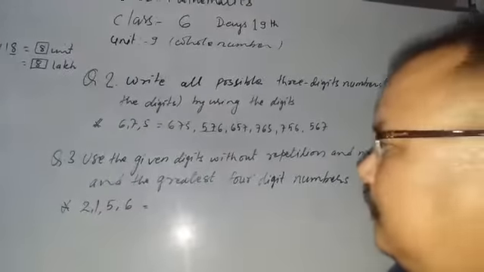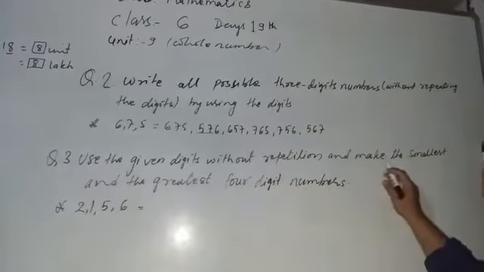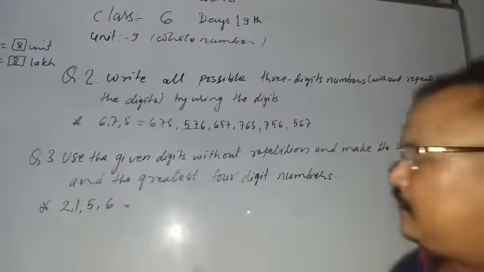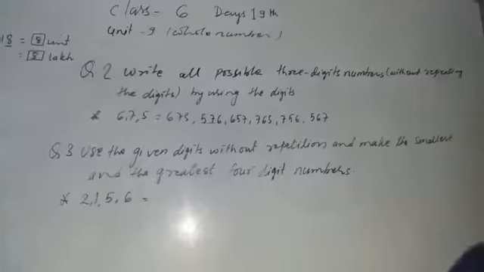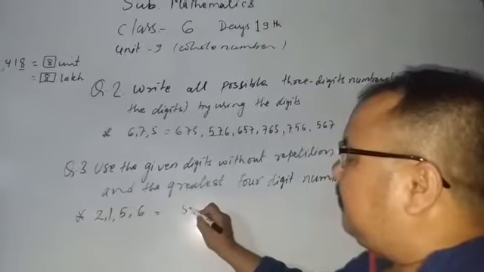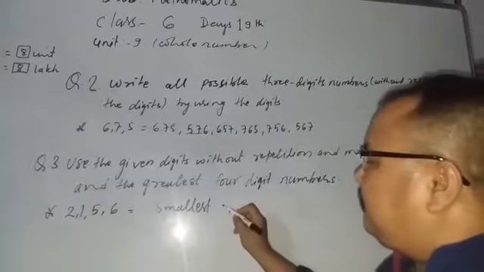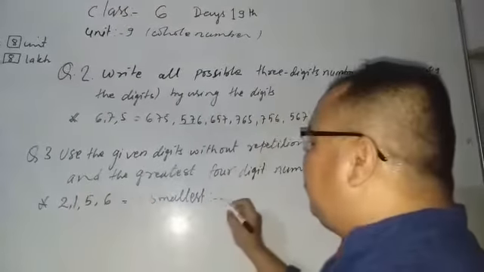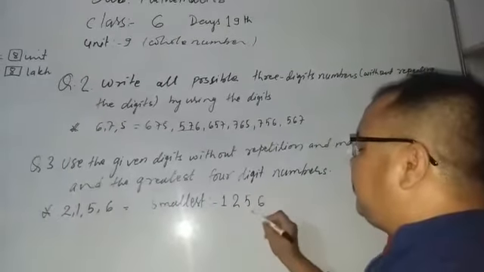Okay, so in question number 3, use the given digits without repeating, and make the smallest and greatest 4-digit numbers. So my dear students, you solved this question in class 5. So I'm writing again here. First of all, the smallest 4-digit number. When you write down the smallest 4-digit number, which one is the smallest? 1. So 1 is written first, and then 2, 5 and 6.